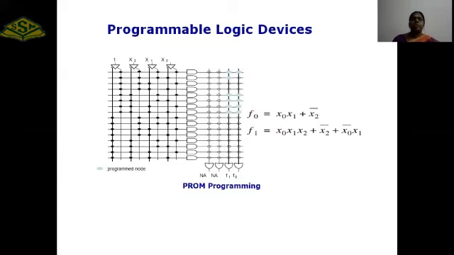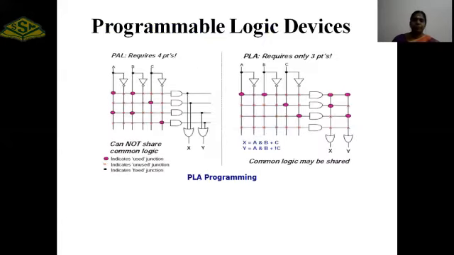So these are examples of how the functions are fabricated in PROM. If the function f0 is equal to x0 x1 plus x2 bar, then here f0 is implemented. Wherever the x0 and x1 product is given, the corresponding point is programmed. Remaining points are left as they are: programmable node and unprogrammable node. So this is the programmable design for PLA.